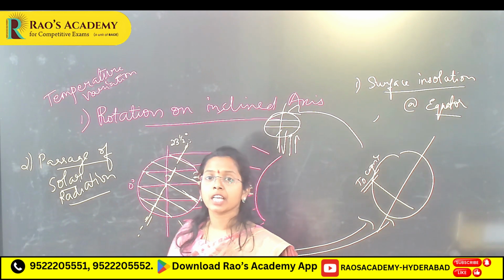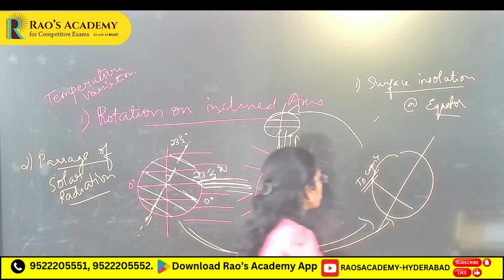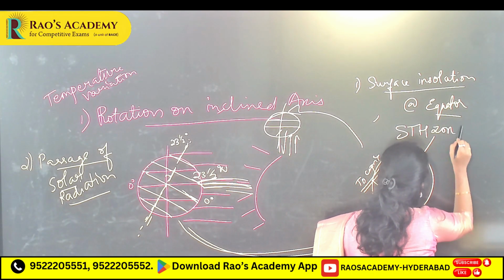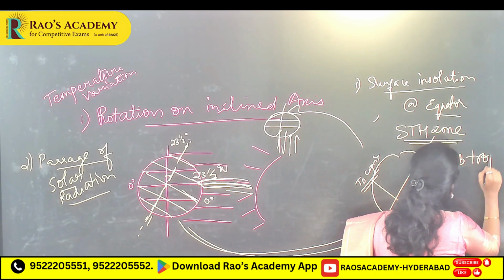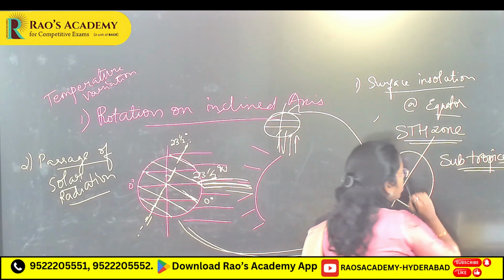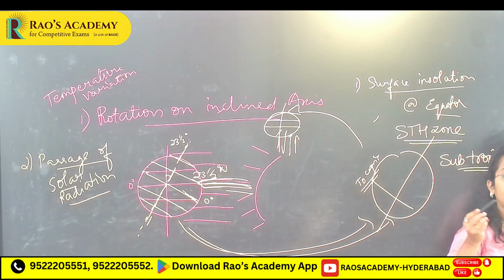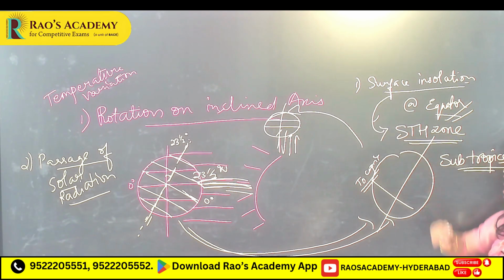Surface insolation is high at subtropics because at the subtropic high pressure zone you will see clear skies. Here you will see clouds. Because clouds reflect the radiation, surface insolation is high at subtropics.